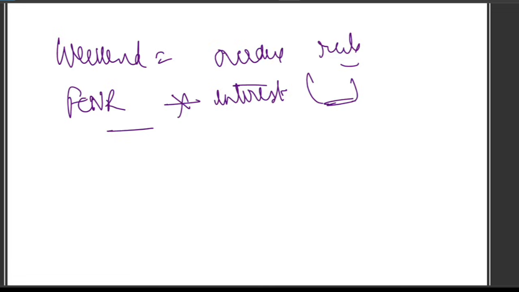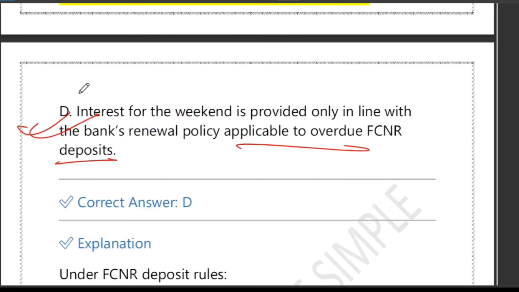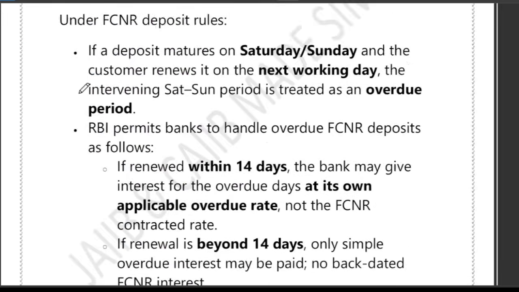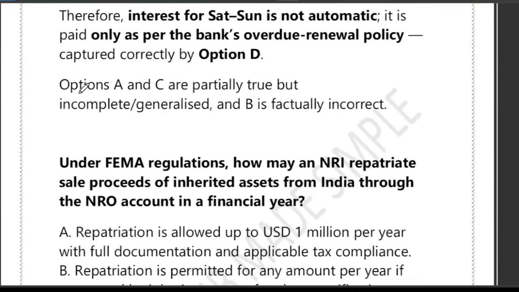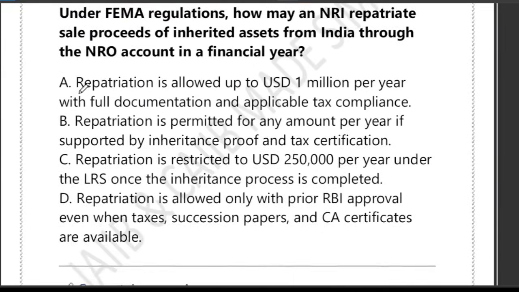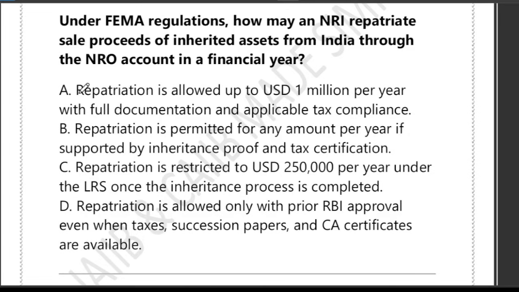And renewal within 14 days, possible overdue interest. Withdrawal after 1 year, zero interest. Withdrawal before 1 year, zero interest. Please understand this rule about FCNR, very, very important. And the same thing has been mentioned here. So this PDF is also provided in our course, right? Foreign Exchange for Individual course.